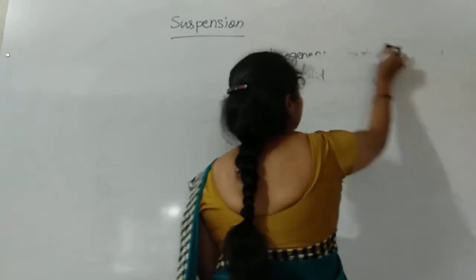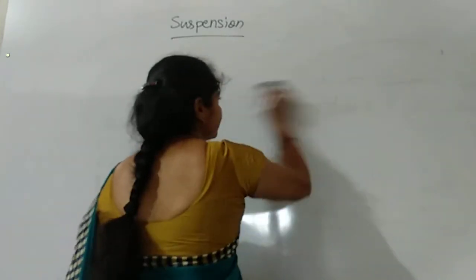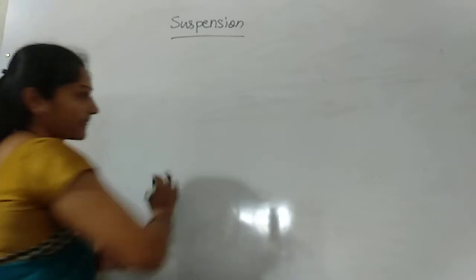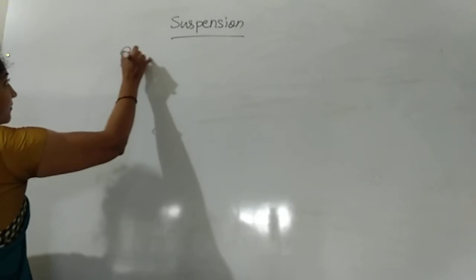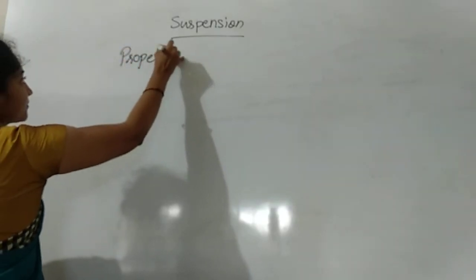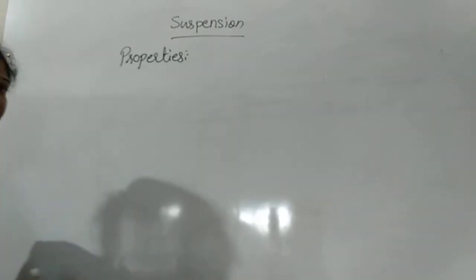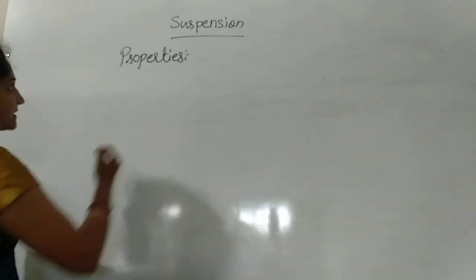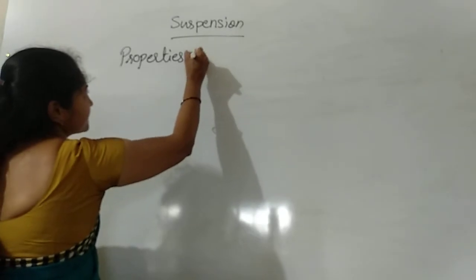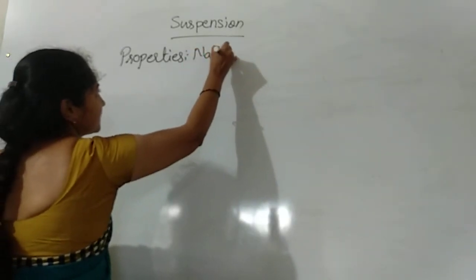First, the nature of them and visibility. So, properties of suspension. First is the nature.